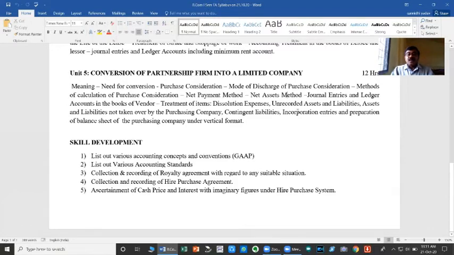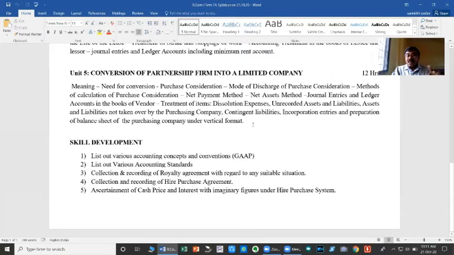After the calculation, you have to learn the accounting procedure in the books of both the selling partnership firm and the purchasing company. That is journal entries and ledger accounts in the books of the vendor and also in the books of the purchaser. The vendor is the partnership firm, the purchaser is the company. Here we will also learn dissolution expenses, unrecorded assets and liabilities not taken over by the purchasing company, contingent liabilities, incorporation entries, and preparation of the balance sheet in the books of the purchasing company under vertical format.